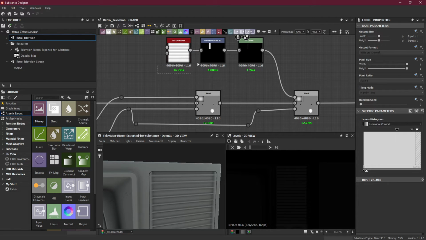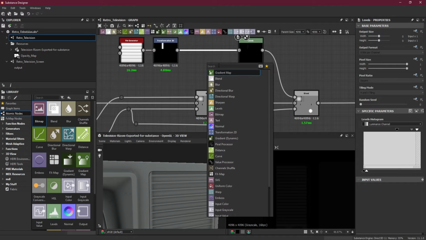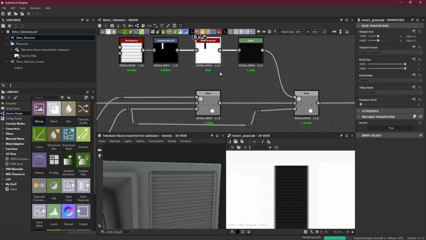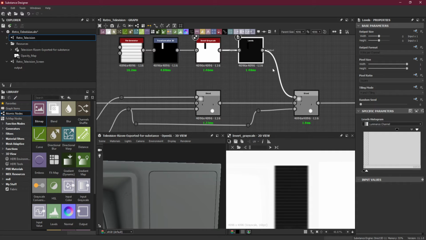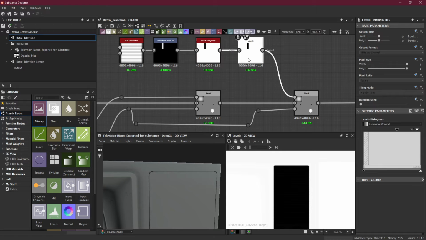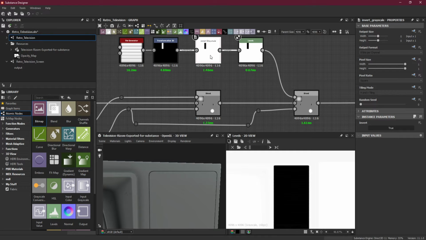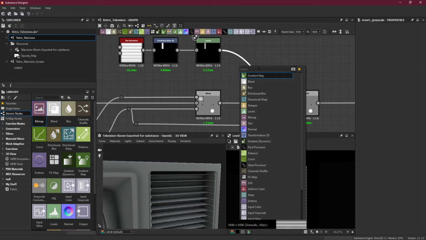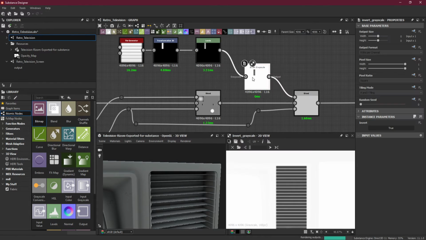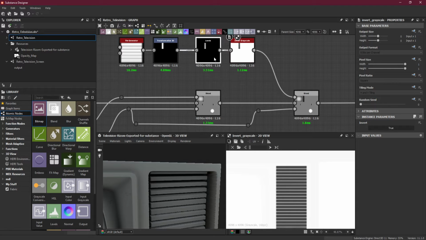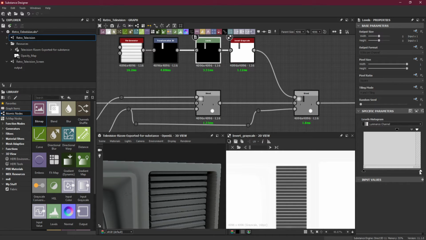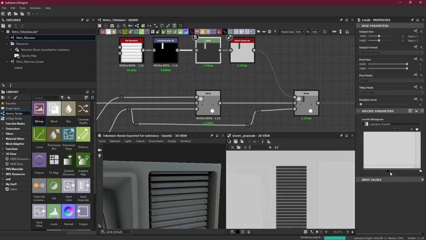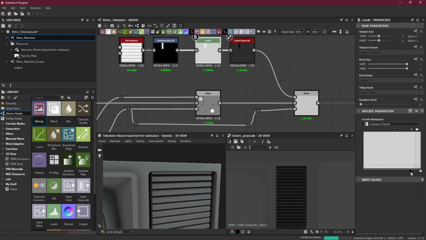And what I want right now is to add an inverse grayscale to it, and let's check if it is making any changes. I think it's better to keep the inverse after the level. So I will just add inverse grayscale after the levels, and I will do the opposite now. I will just push the black instead of pushing the white.